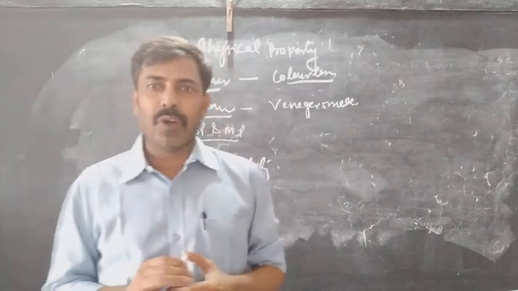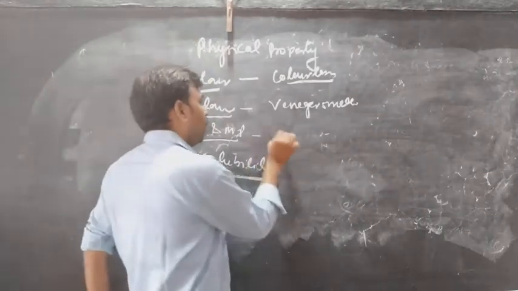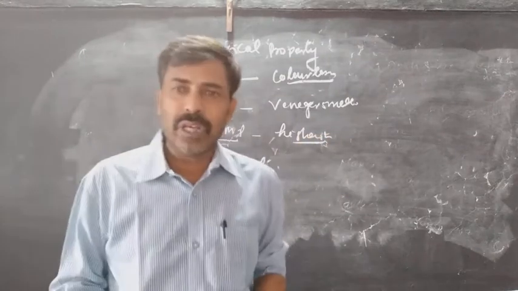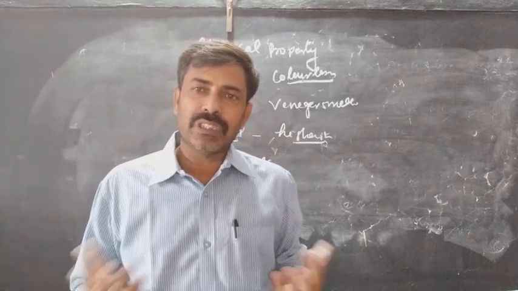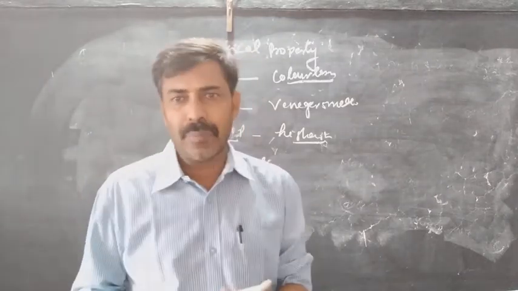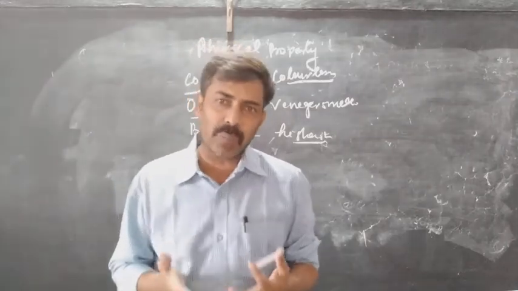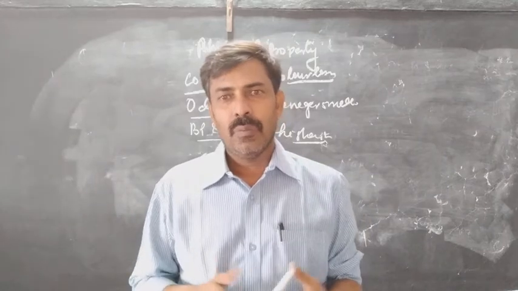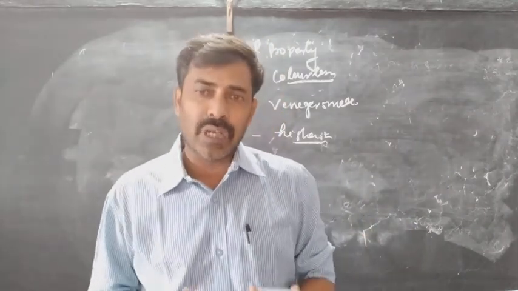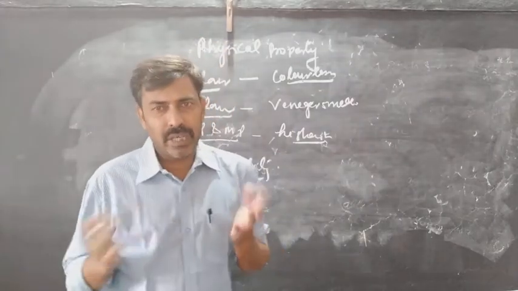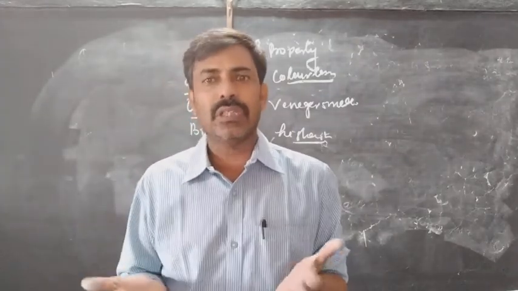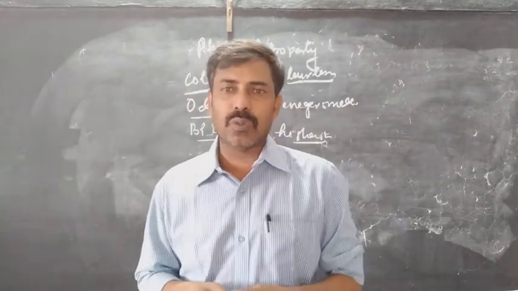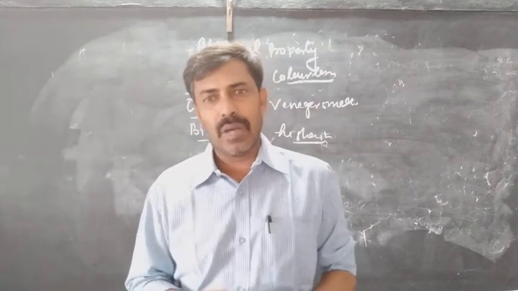Now the next important one is the boiling and melting point, and it is highest among all the corresponding organic compounds. When you see other compounds, alcohols and amines, they are also capable of forming hydrogen bonds. Then why does the carboxylic acid show the highest boiling and melting point? Amines have weak hydrogen bonding due to the less electronegative nitrogen atom, so they do not show as high a boiling point as carboxylic acid.